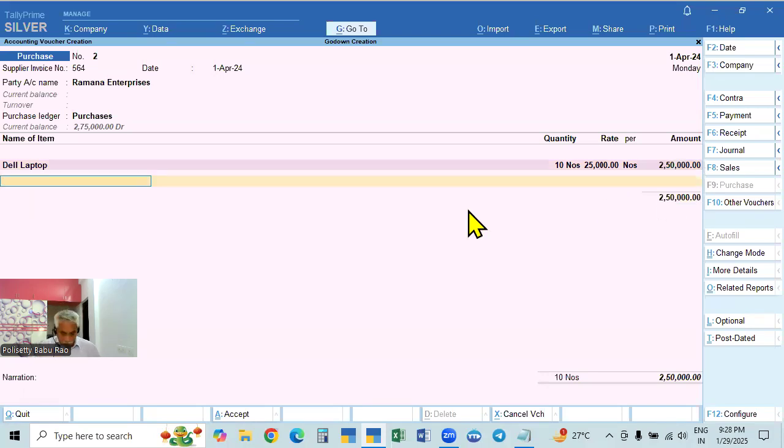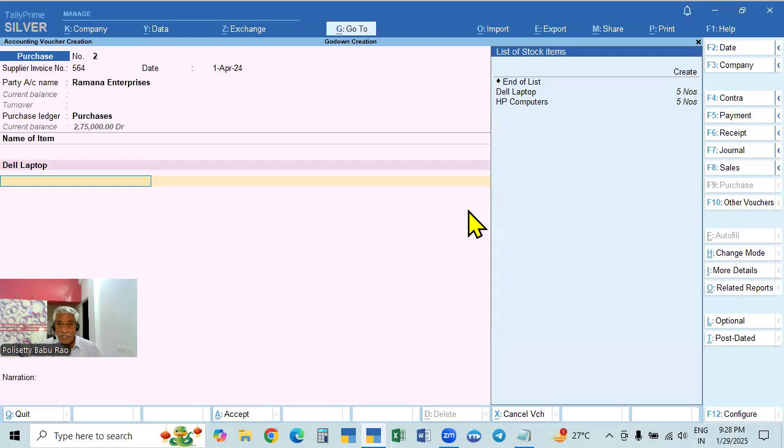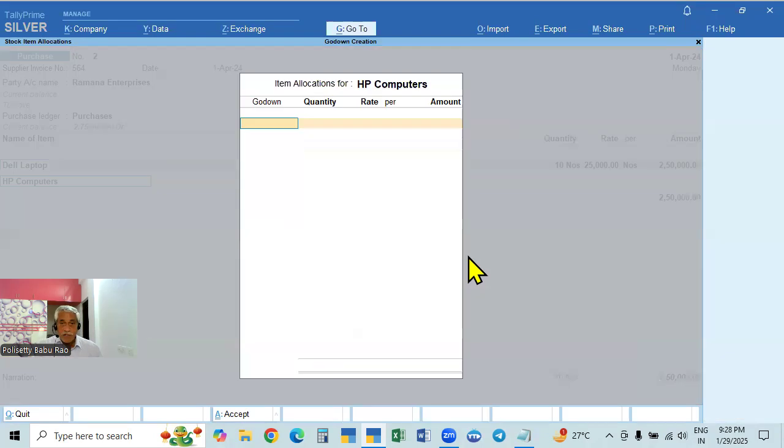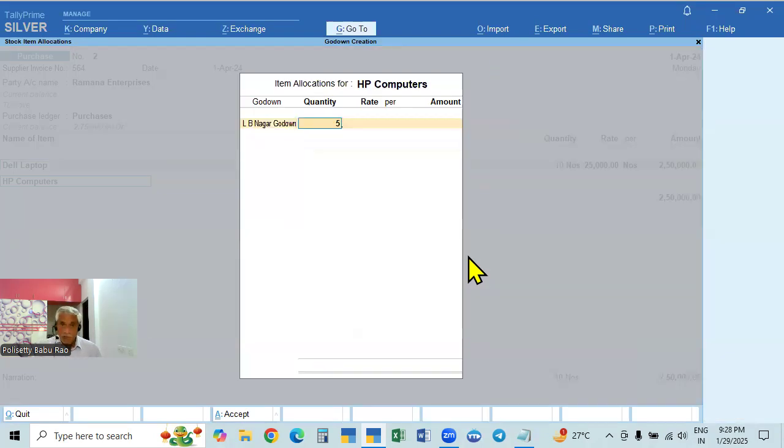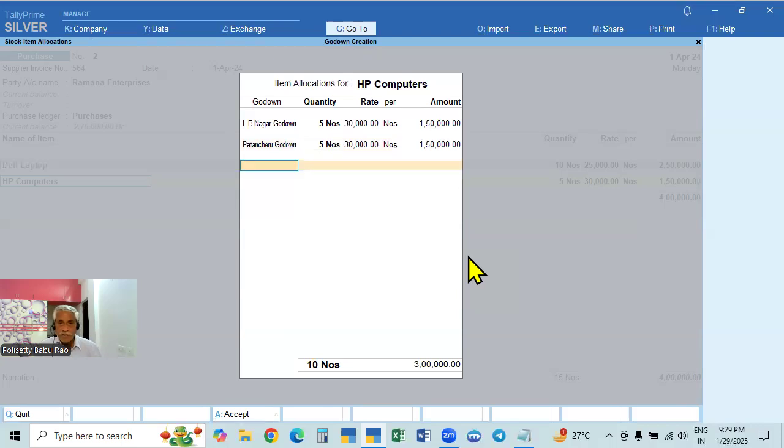Now the other one also, space bar. Another one is HP Dell laptop. Now we'll take HP computer. First one, LB Nagar go down. This also 5. This I will take up as 30,000. And then again another go down, Patancheru go down also. One go down means one go down will take up. Same item in many go downs, all the go downs you can take. And this is also 30,000, 1,50,000.